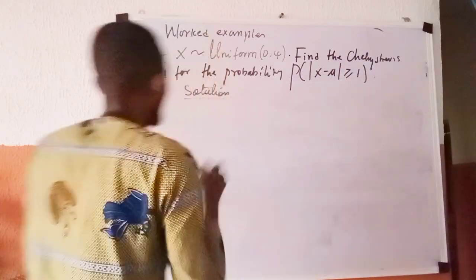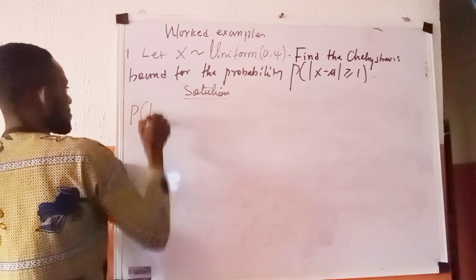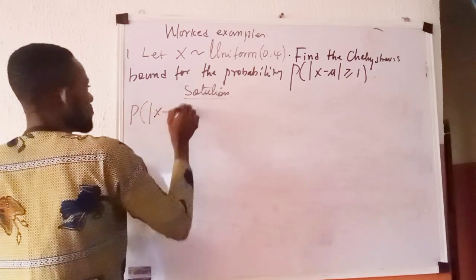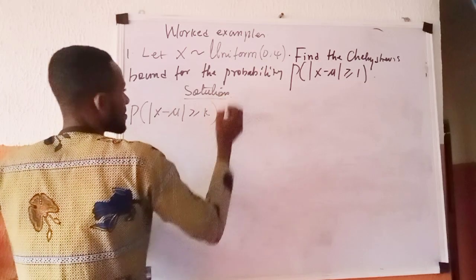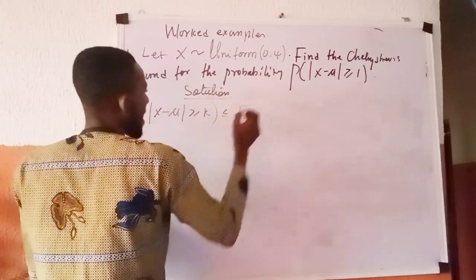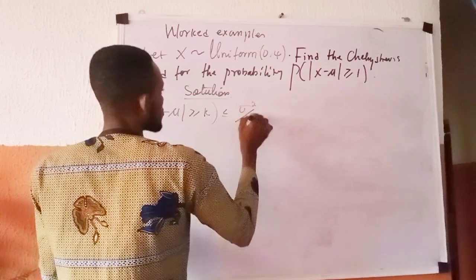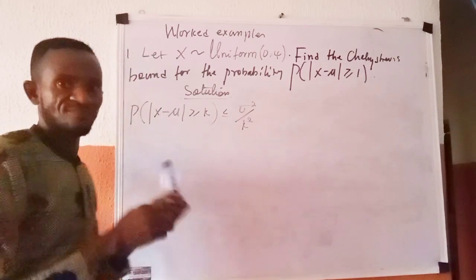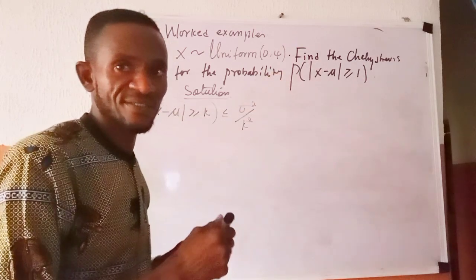You know that Chebyshev states that the probability that absolute value of x minus mu is greater than or equal to k is less than or equal to sigma squared over k raised to power 2. You remember this. So first of all, transform this to look like this.